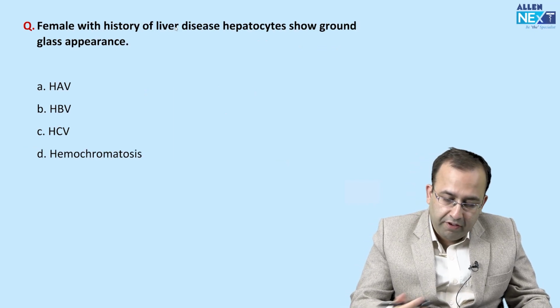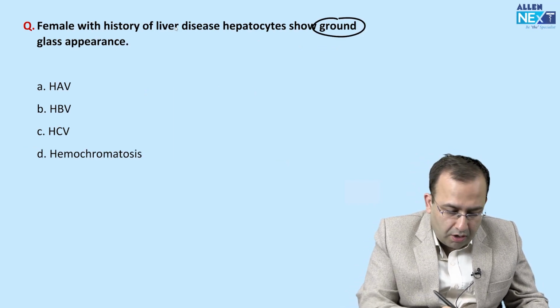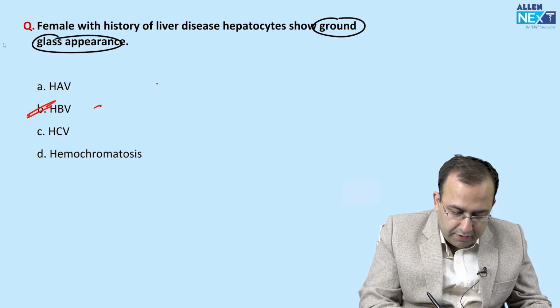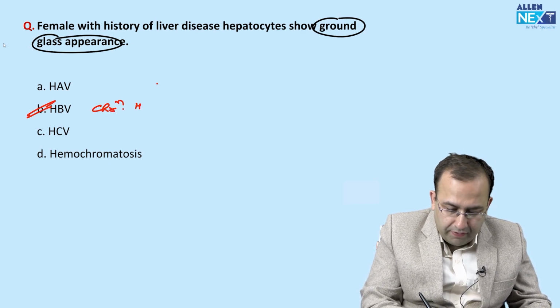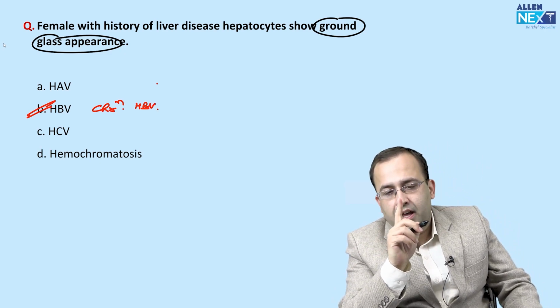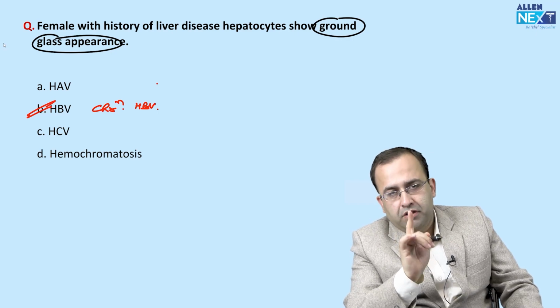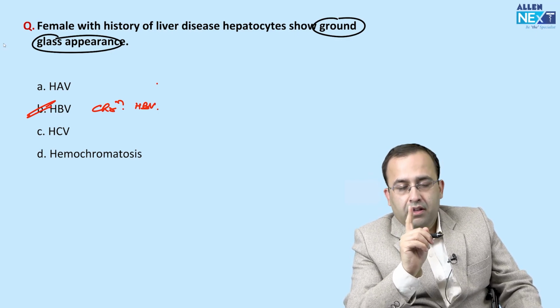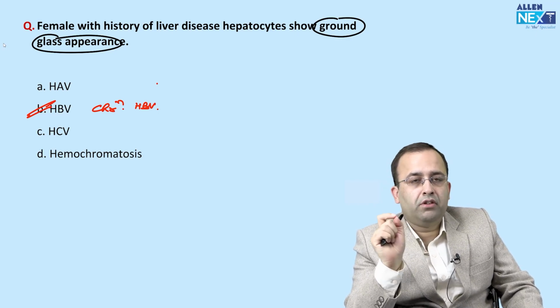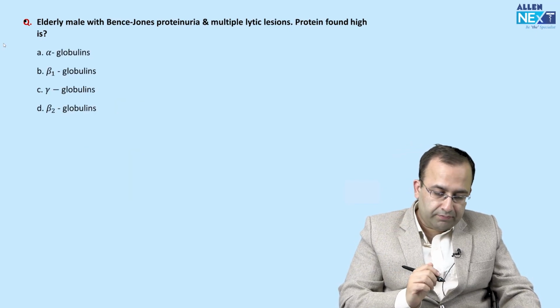Next, female with history of liver disease shows ground glass appearance. Ground glass appearance of hepatocytes is a feature of chronic hepatitis B virus infection. Acute hepatitis has Councilman bodies, apoptosis of hepatocytes. Chronic hepatitis, ground glass hepatocytes, especially with hepatitis B virus.